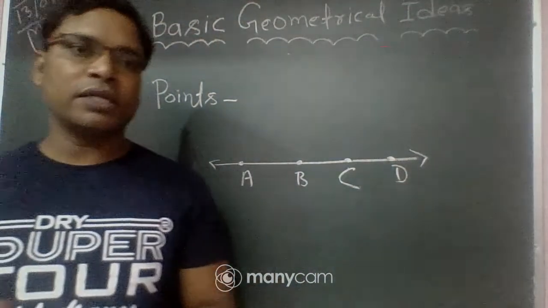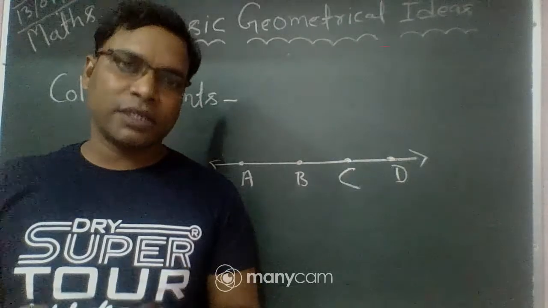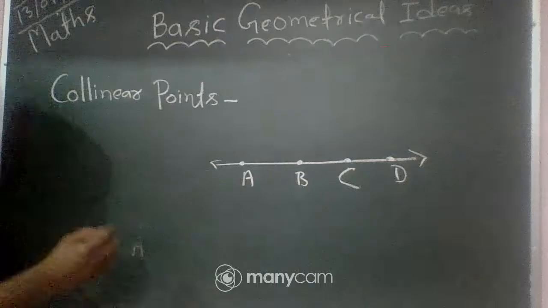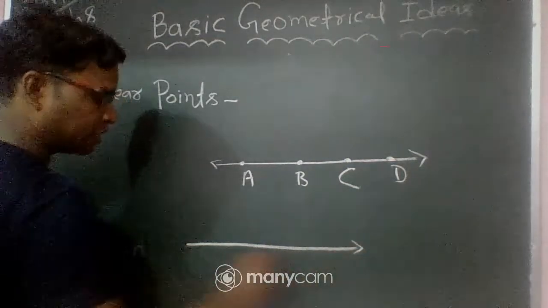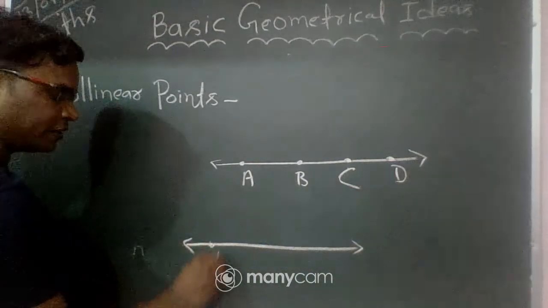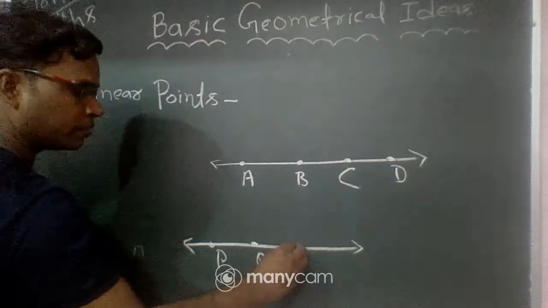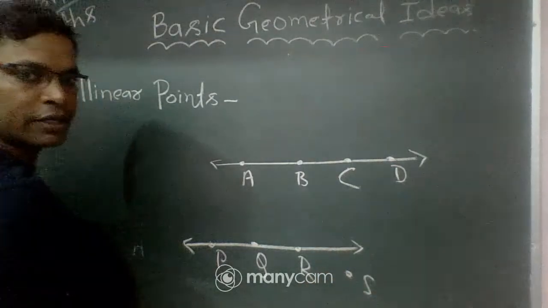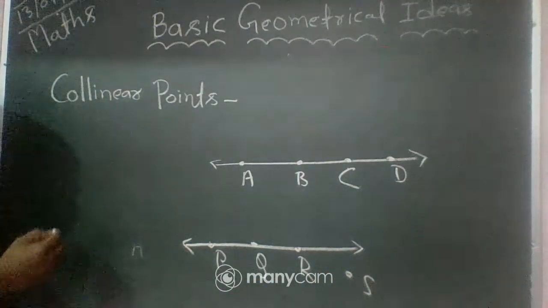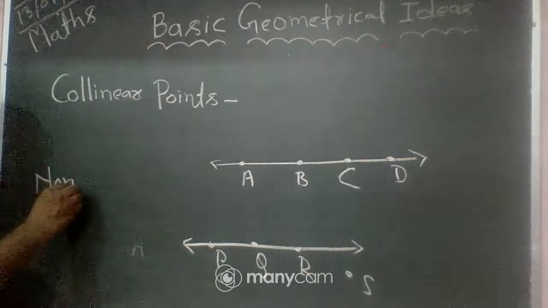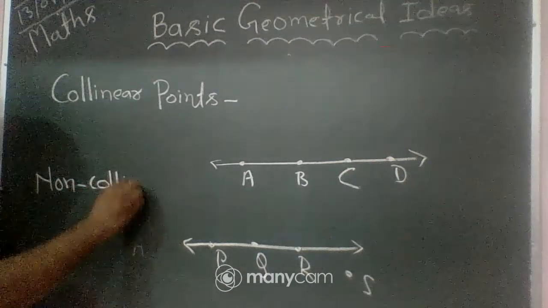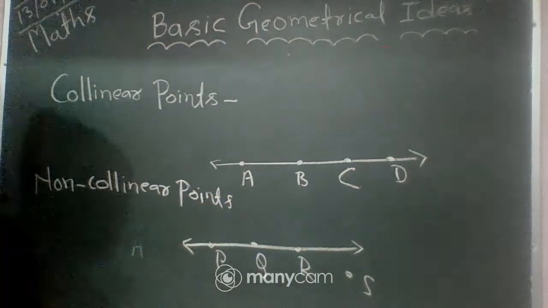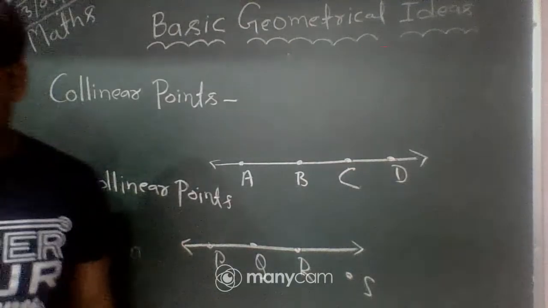If any point does not lie on the same line, then it is called non-collinear. So suppose here this is a line with point P, point Q, point R, and point S is here. So these are called non-collinear points. Okay. This is clear.